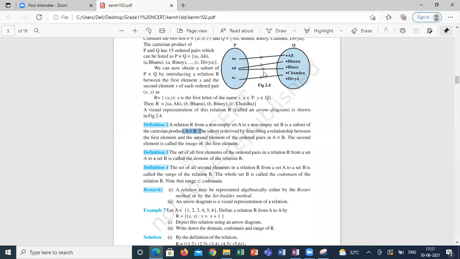Here also, this condition we can represent in roster method or set builder form. It can also be in diagrammatic form, like the one on screen showing the diagrammatic representation of a relation. This arrow mark shows only 4 ordered pairs, but actually I can get 15 ordered pairs, yet this relation shows only 4. Clear guys what I'm saying? What is the exact difference between P cross Q and a relation on P cross Q? Is it clear?